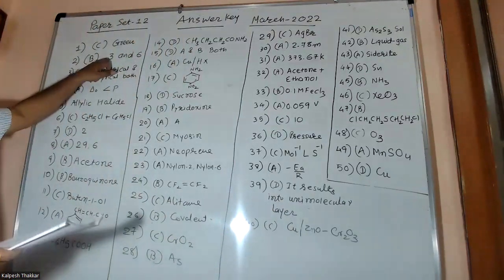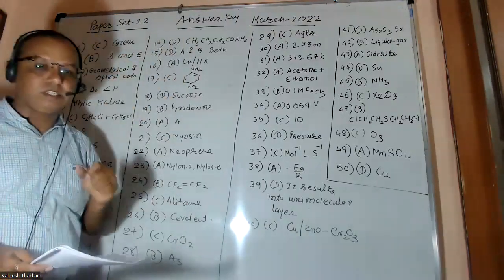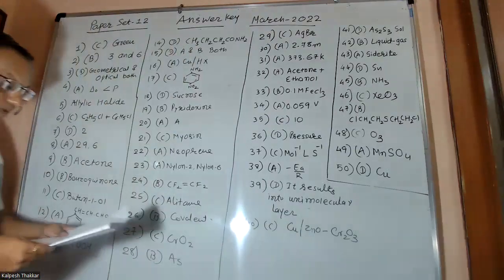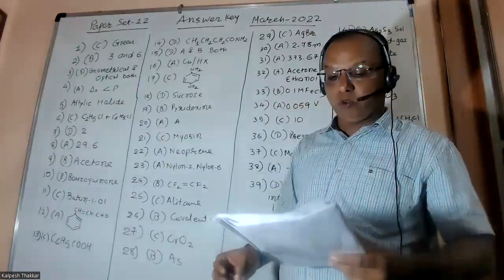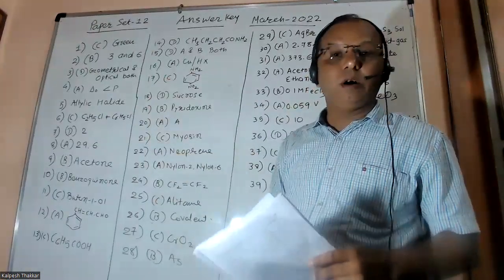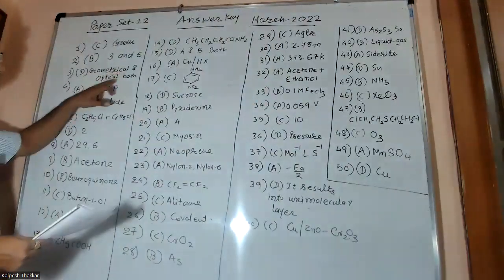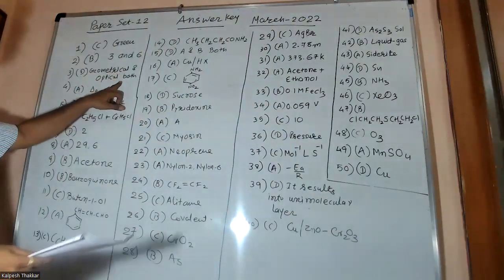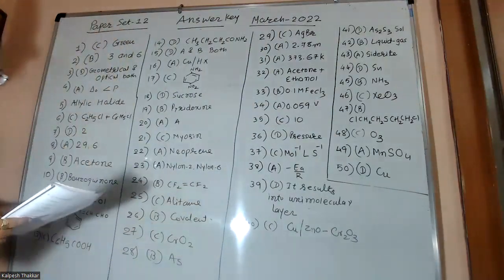The second question is for primary and secondary valency. The primary valency of cobalt is 3 and the secondary valency is 6. The third question is given as PtCl2(en)2. The two types of isomerism we can get in it are geometrical and optical. We find both isomerisms in it. Option D is correct.